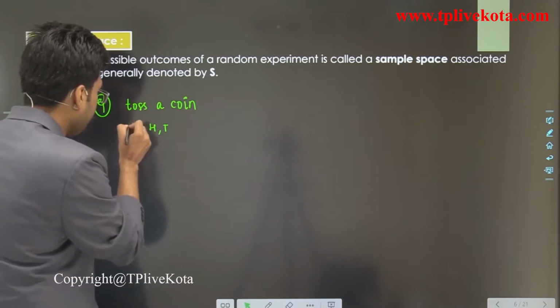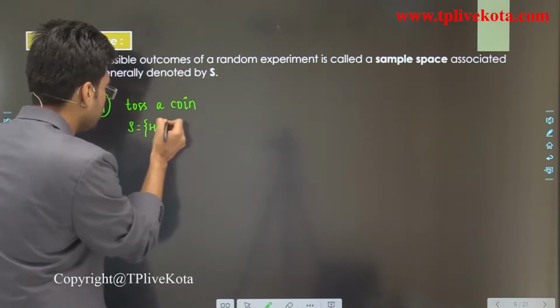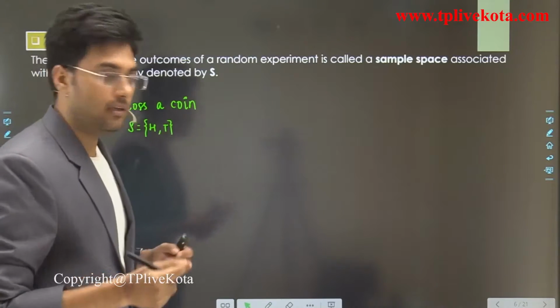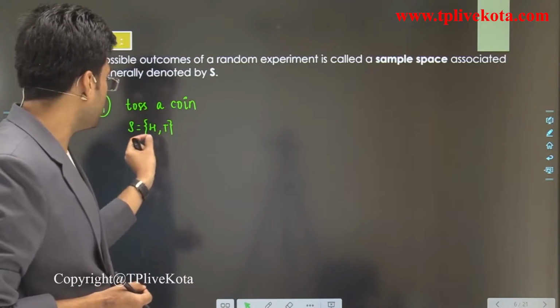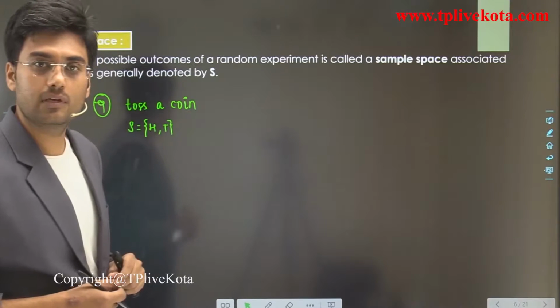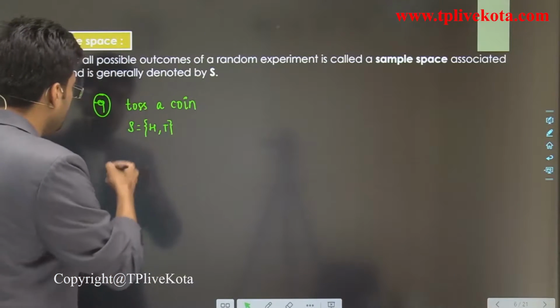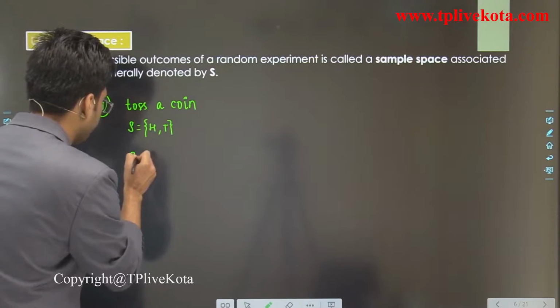So we can write S equals {H, T}. This is the sample space. Clear?